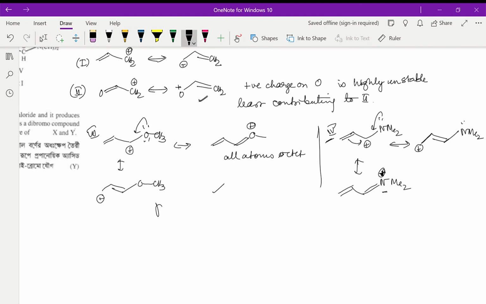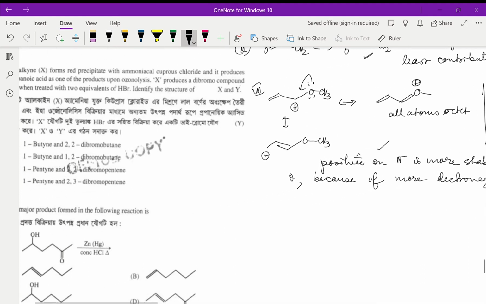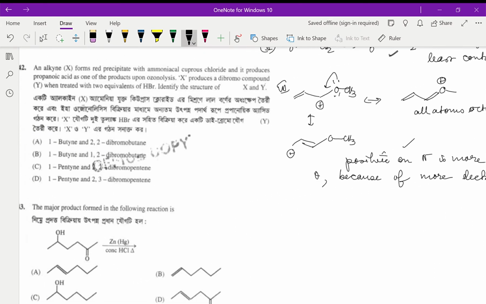Okay, we will say positive charge on nitrogen is more stable than positive charge on oxygen because of more electronegativity of oxygen. So that is going to be the reason.